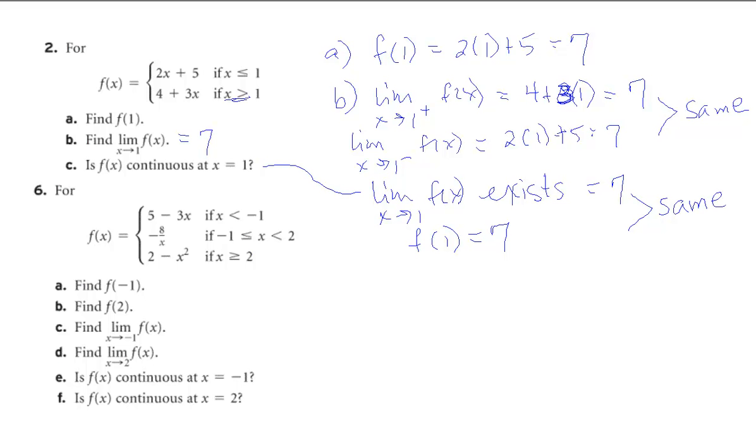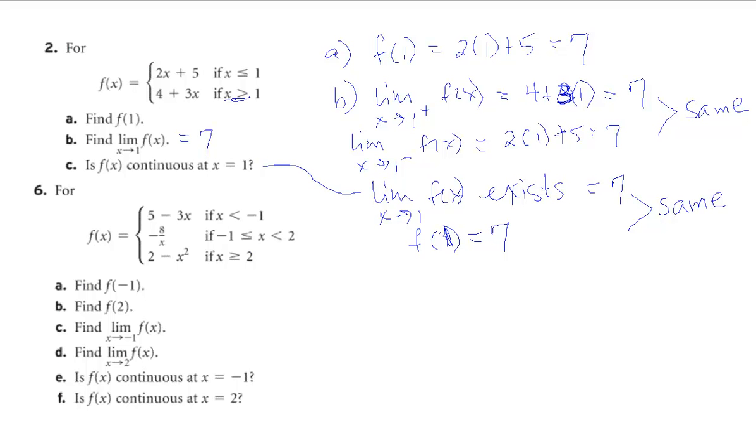So in order for it to be continuous, we said the limit has to exist, and there can't be any holes, so the function value has to be defined there, or no asymptotes, and in fact our function is defined at 1, and in fact it's 7. And not only does the limit have to exist, and the function has to be defined, so limit exists means no asymptotes, no jumps. Function is defined means no asymptotes.